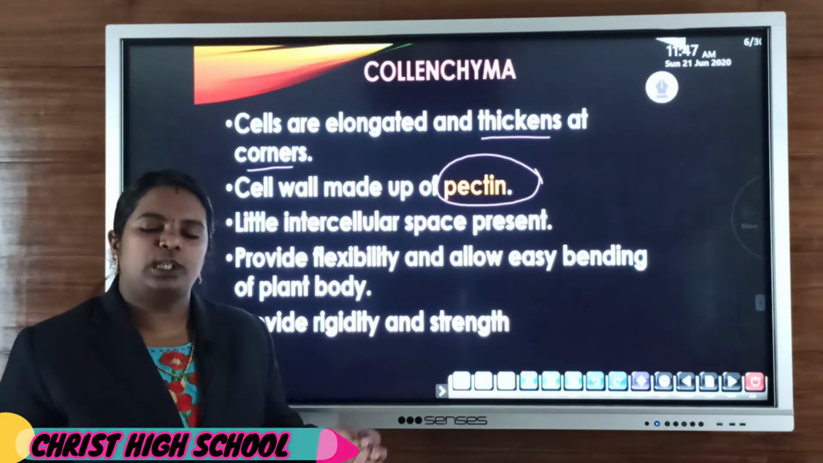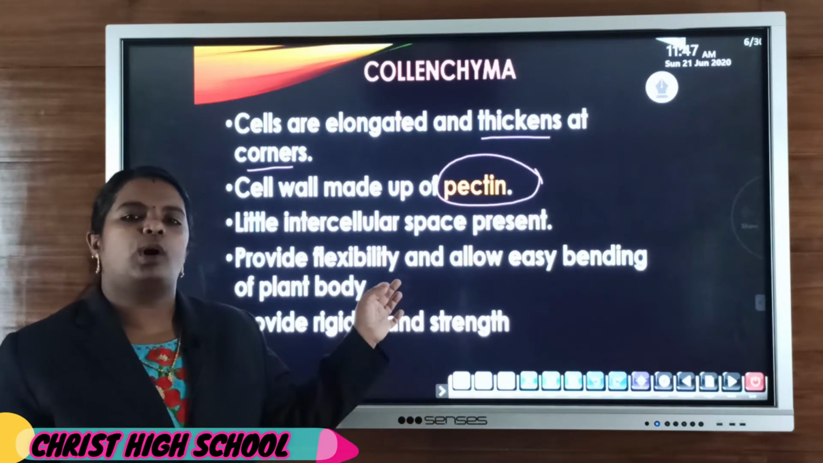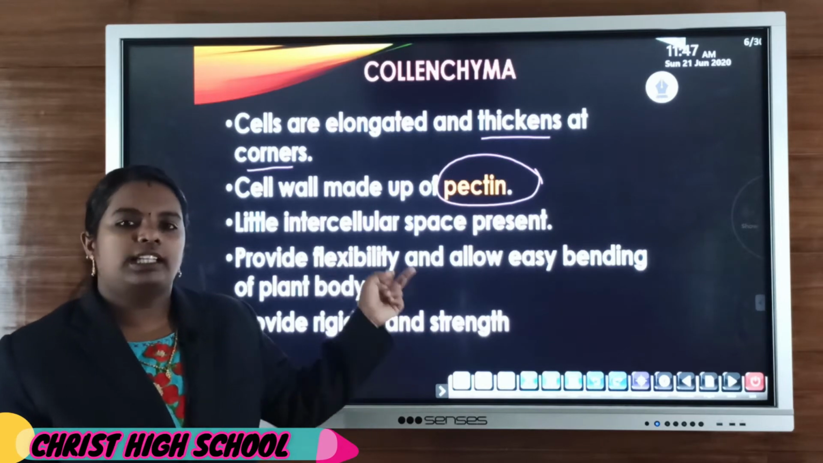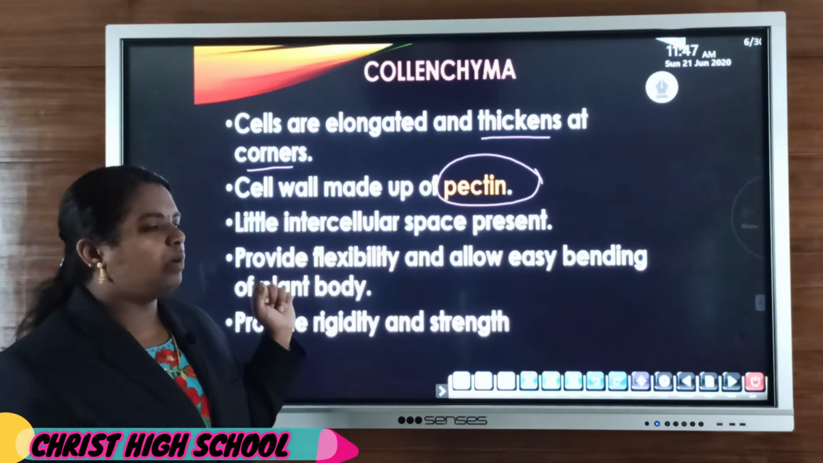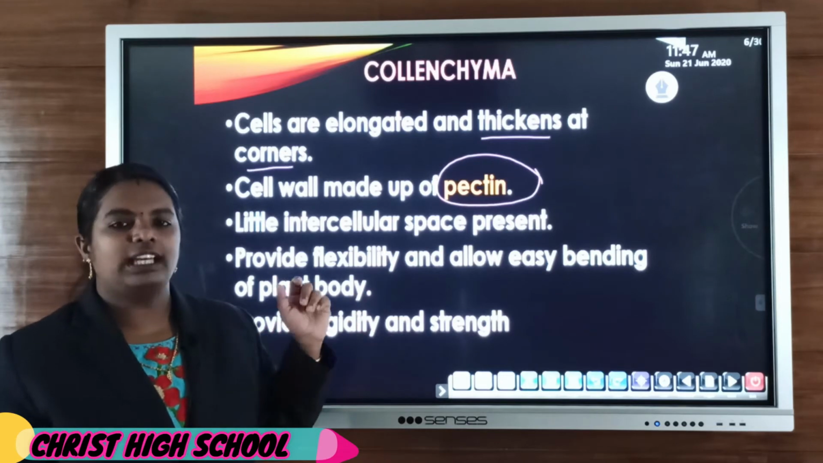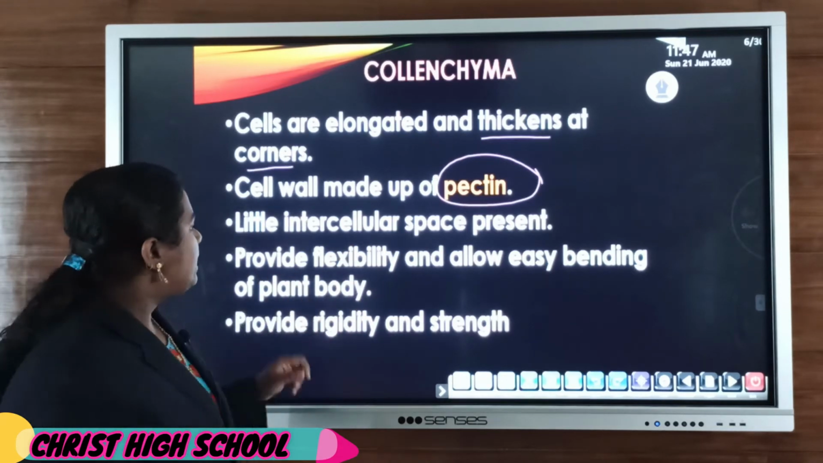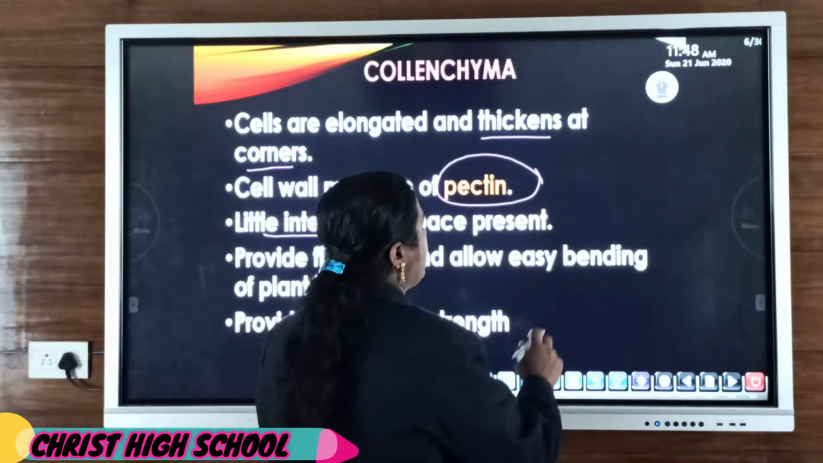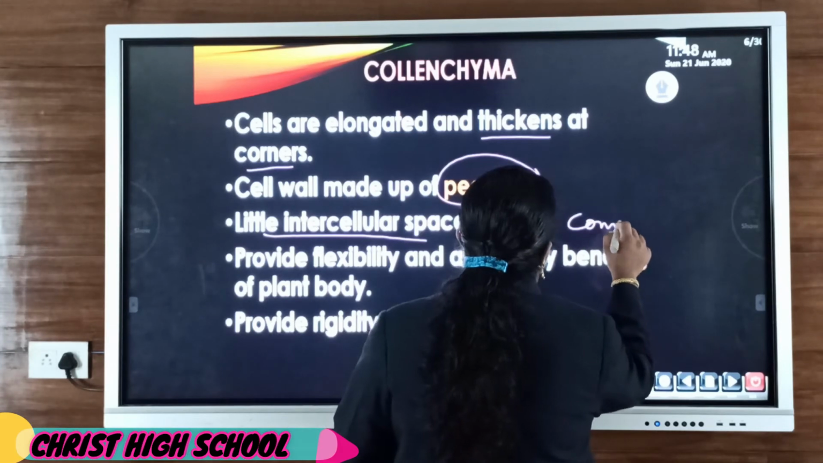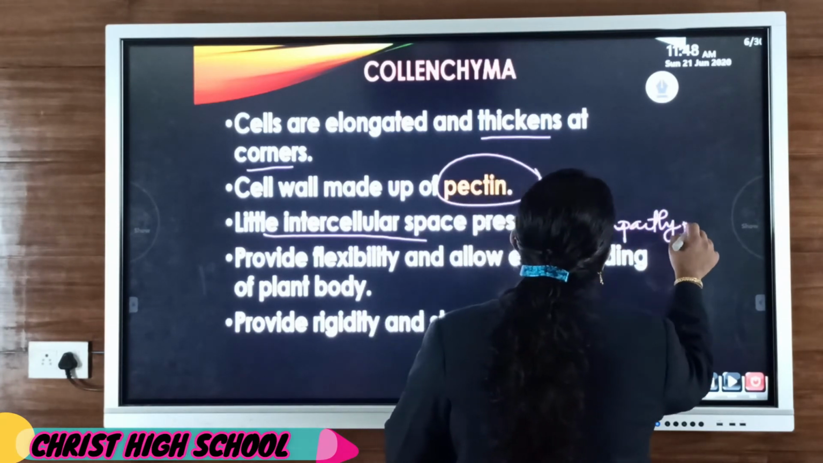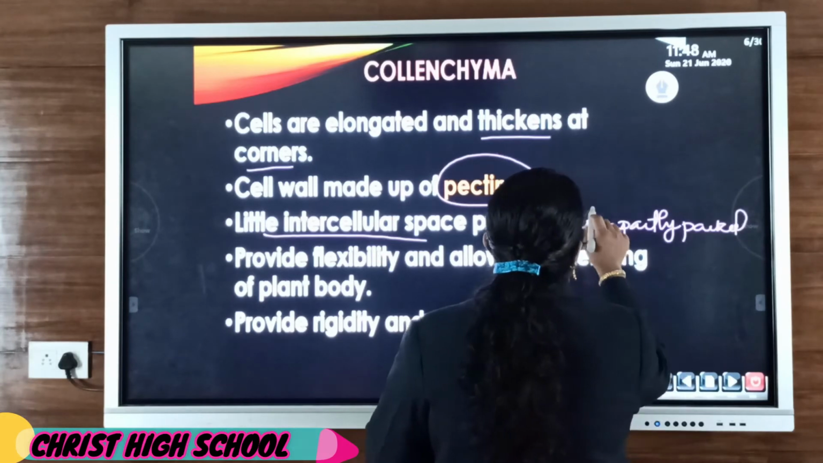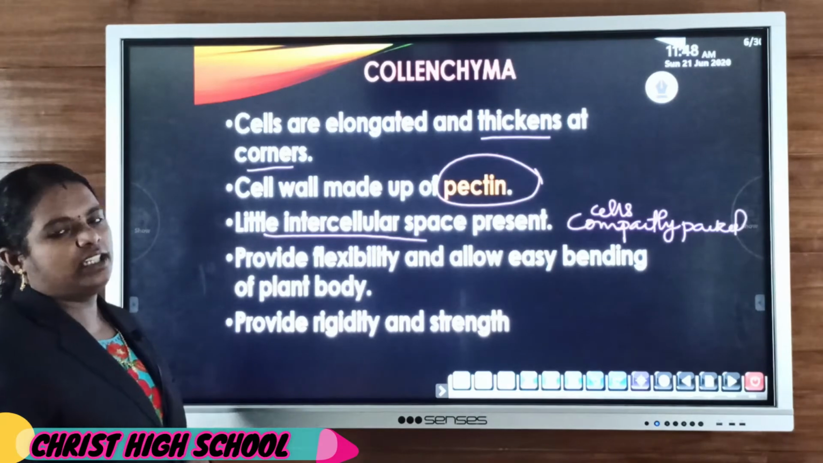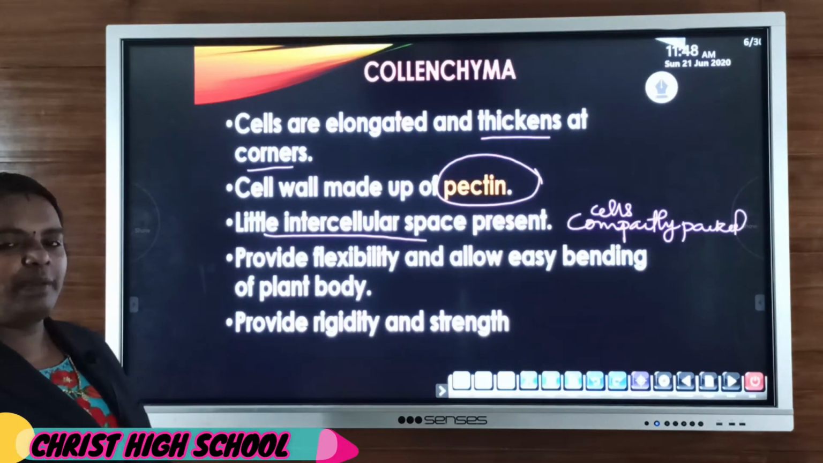Parenchyma cell wall is made up of cellulose. Collenchyma cell wall is made up of pectin, and due to the deposition of pectin on the cell wall, at certain places the cell wall is thickened at the corner. Then there is little intercellular space, because cells are compactly packed, or sometimes there is no intercellular space at all.